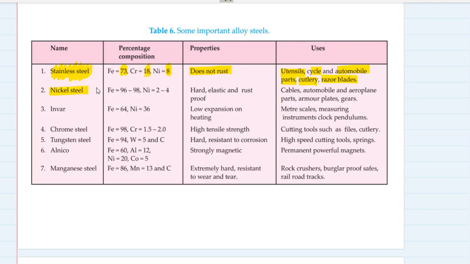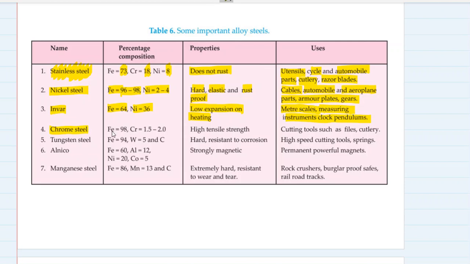Then there is nickel steel. 96 to 98% of iron, nickel is 2 to 4%. It is hard, elastic, and rust proof. It is used for making cables, automobile and aeroplane parts, armor plates, gears, etc. Invar, 64% iron, 36% nickel. It has low expansion on heating. It is used for meter scales, measuring instruments, clock pendulums, etc.